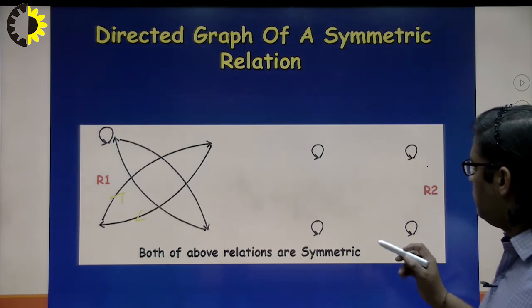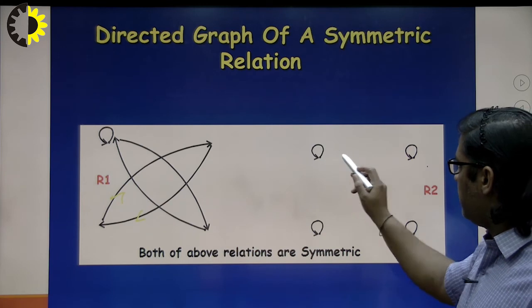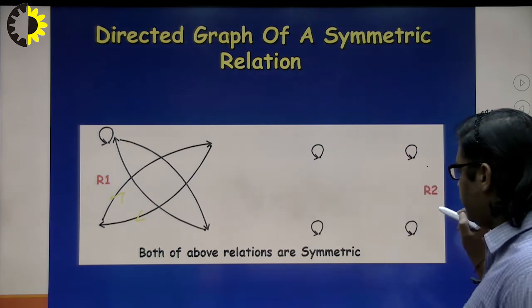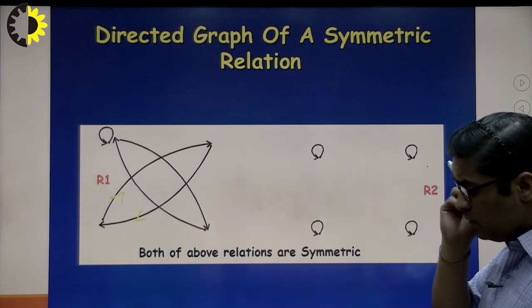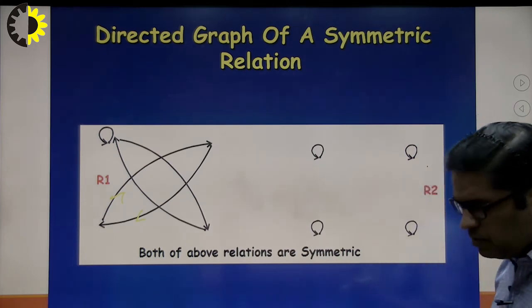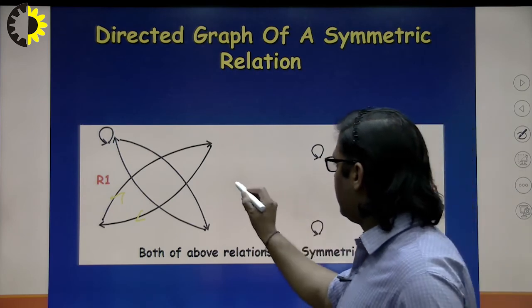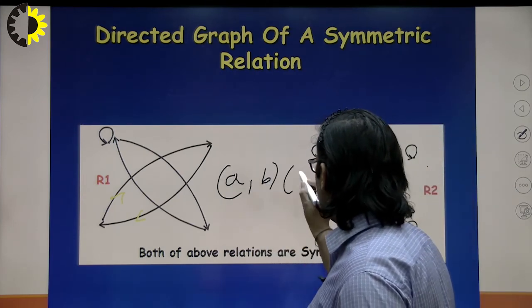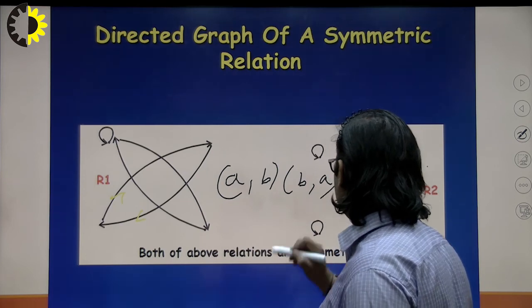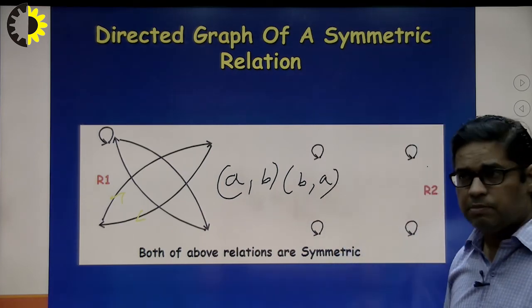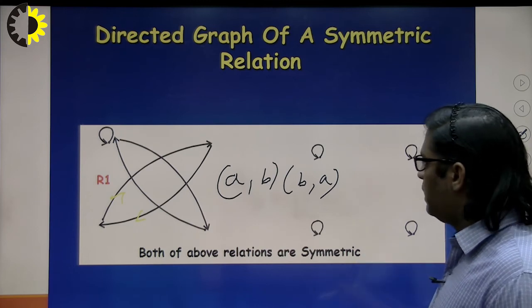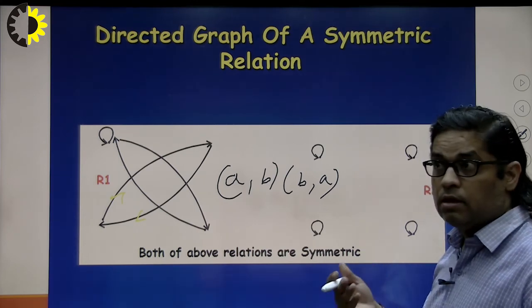Why so? Because a comma a is related, b comma b is related, c comma c is related, d comma d is related. As per the definition of symmetricity, if a comma b is existing, then b comma a should also exist. So if any relationship is reflexive, then it is also a symmetric relationship.